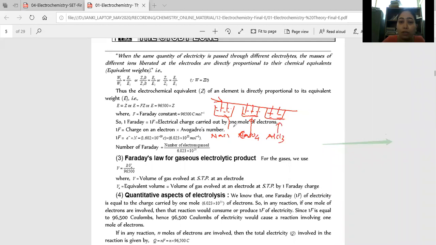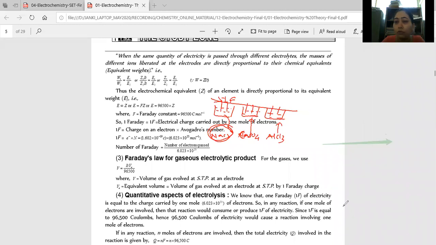So obviously if we pass 1 farad of electricity, 1 farad, and if you want to write down the reactions on cathode, how many moles of sodium, calcium and aluminium get deposited on cathode?